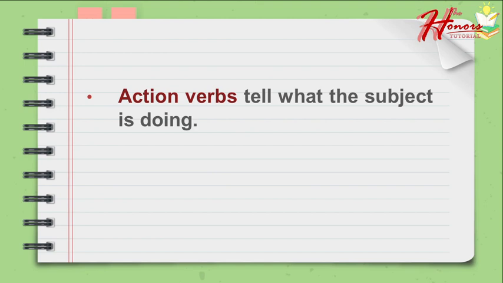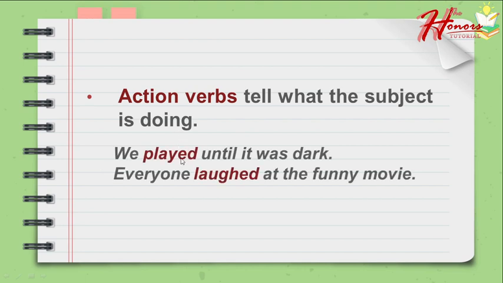Let's start with the first kind of verb, the action verb. This is the most common type of verb. It tells what the subject is doing. From the word itself, action. So these are the moving words. For example, we played until it was dark. So the action verb here is played, because when you are playing, you are also moving. Next, everyone laughed at the funny movie. So here, the action verb is the word laughed. Do you understand? Can you give me more action verbs?